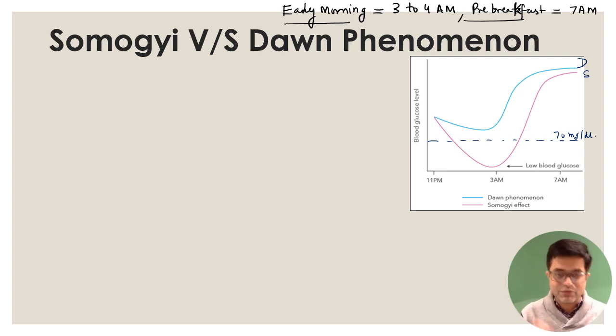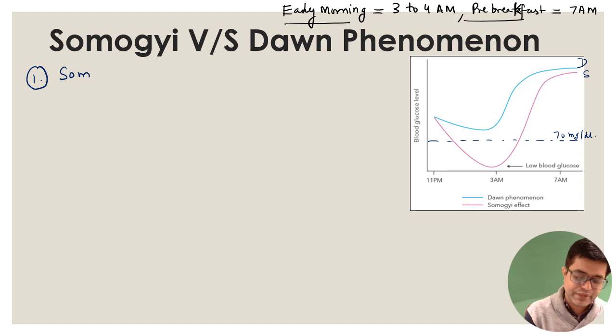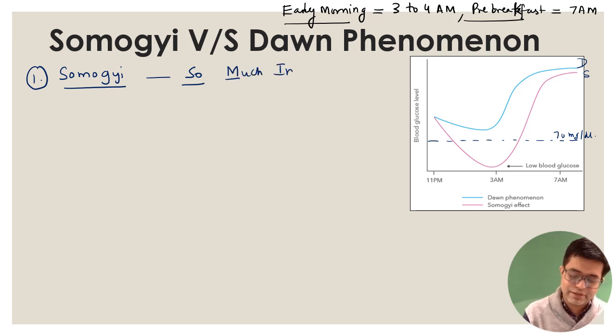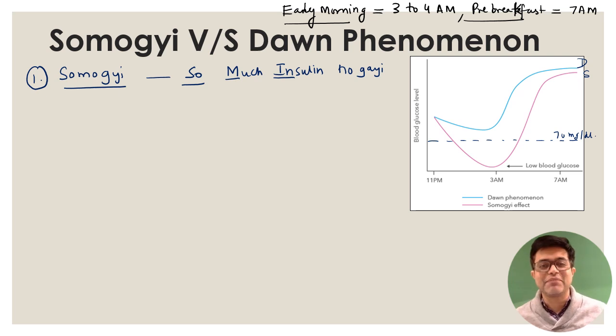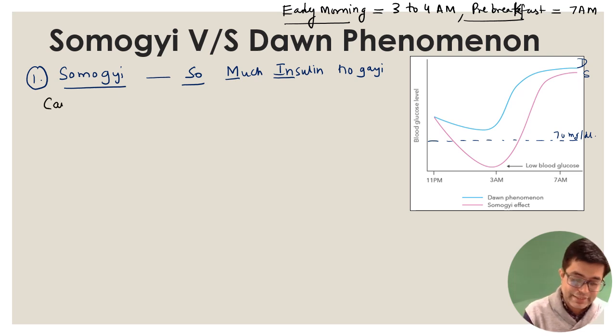Now, let us go one by one. The first phenomenon I want to discuss is the Somogyi phenomenon. How do you break it down? So much insulin ho gayi. So much insulin that the Somogyi phenomenon has happened. It is a stupid way to remember, but you can easily remember. The cause of the Somogyi effect is high bedtime insulin.